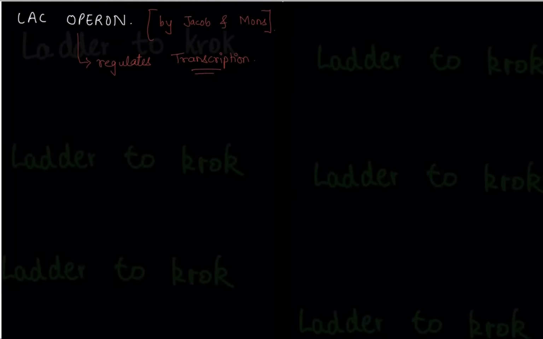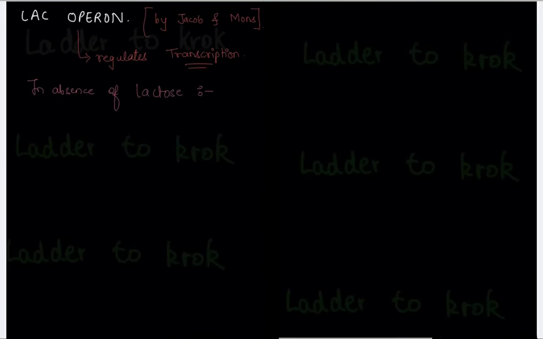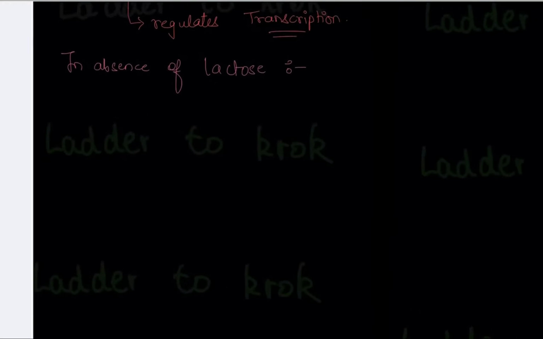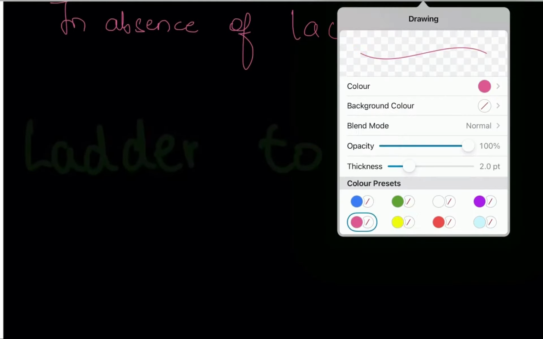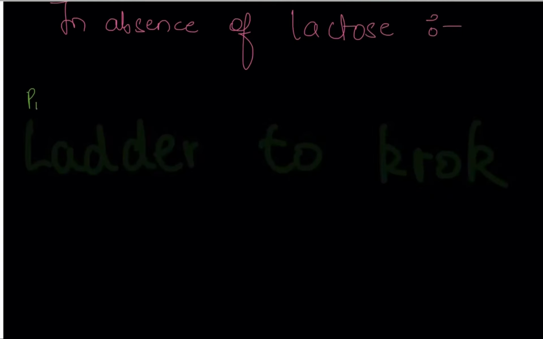So in absence of lactose, first we are learning about during absence of lactose. So let's make the diagram or the structure of the lac operon. Okay. So it has a promoter in the beginning. Promoter is a place from where a process will take place.